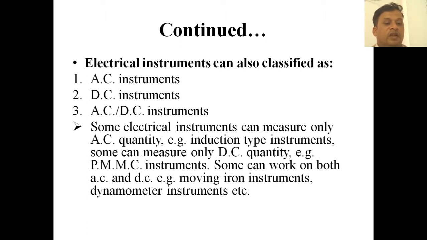Moving iron instruments are the best examples for both AC and DC, whereas moving coil is only for DC instruments. Both AC and DC can also be measured by dynamometer instruments. In the broad classification, DC means PMMC instruments and AC means MI instruments. MI will measure both AC and DC.